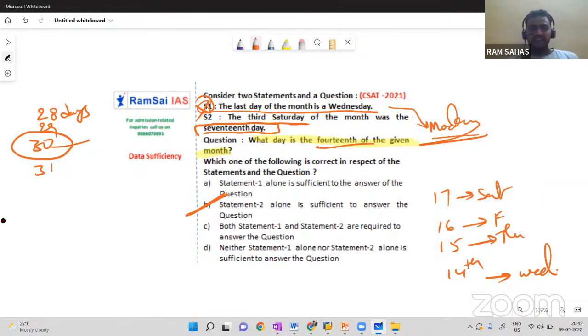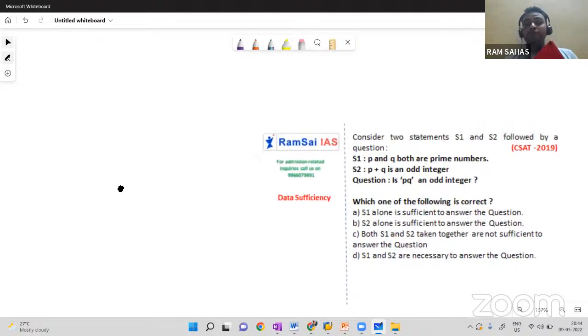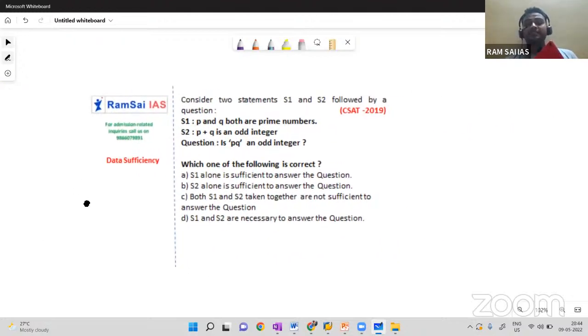It's very clear. The confusing point here is the term third Saturday, that is just to confuse you people. That can be third Saturday, fourth Saturday, 7th Saturday, 10th Saturday. Who bothers? The 17th day is Saturday, so the 14th day was Wednesday. You are getting the answer, right? So statement 2 alone is sufficient to answer this question. That's it. We just need to find whether the data is sufficient to answer or not.